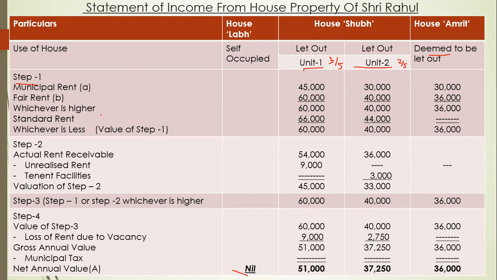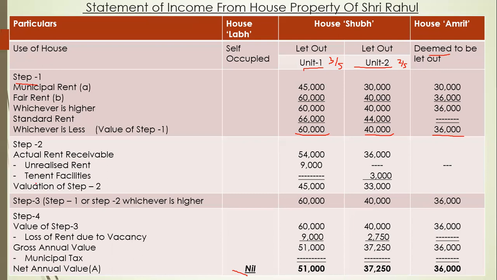Okay. Now standard rent is given as 1 lakh 10,000. So 1 lakh 10,000 into 3 by 5 is equal to 66,000. 1 lakh 10,000 into 2 by 5 is equal to 44,000. So 60,000 is less than 66,000. So our valuation will be 60,000. 40,000 is less than 44,000. So our value will be 40,000. Here there is no standard rent. So 36,000 will remain the same.